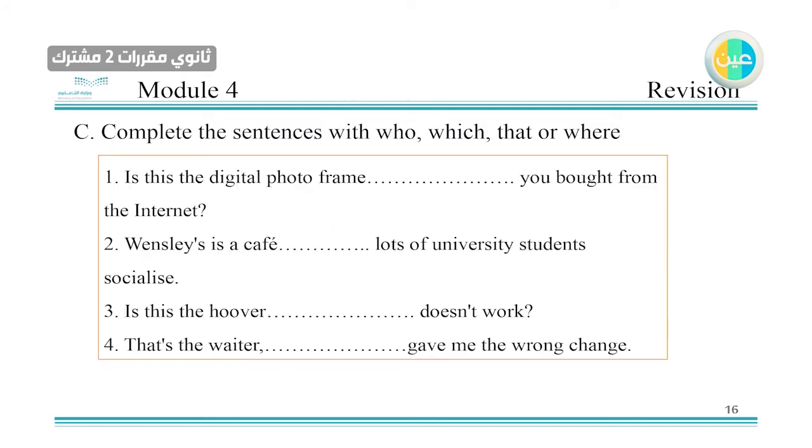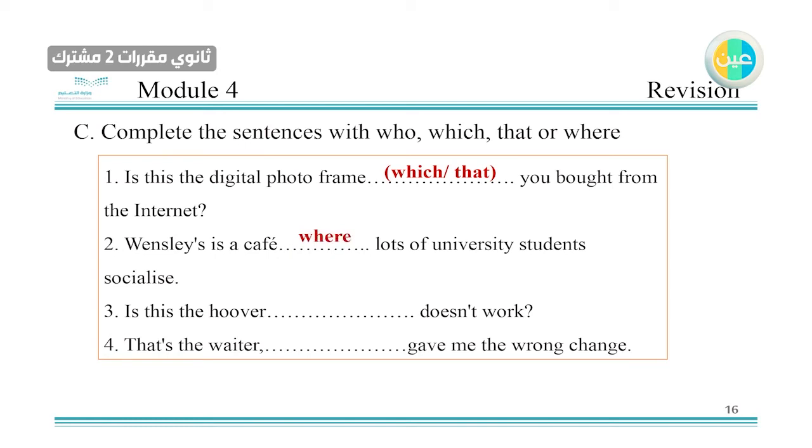Now here, you're supposed to choose between who, which, or where. I'm going to leave this for a second. Be careful if it's a thing, a person, or a place. Okay, starting. Number 1, is this the digital photo? So it's a photograph or a frame. Yes, which, I can use that. Okay, number 2, it's a cafe. Yes, where.